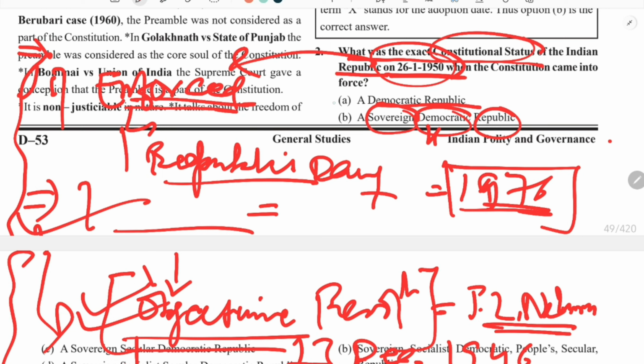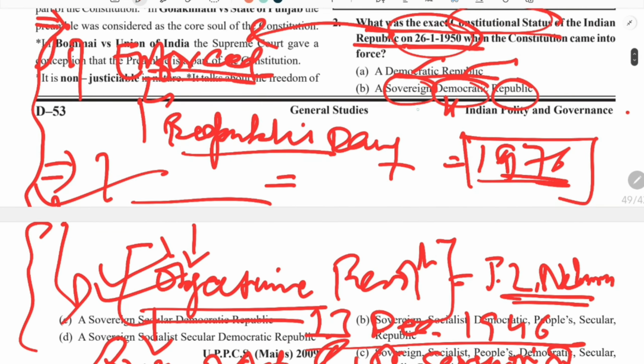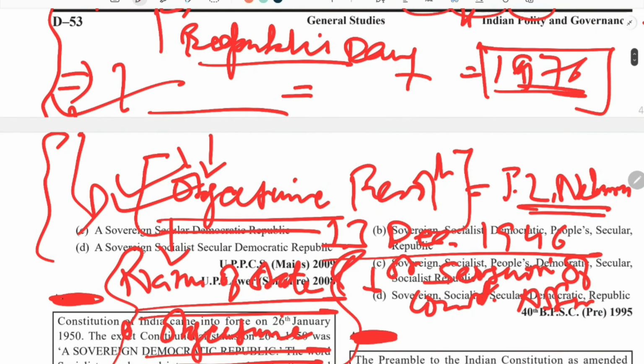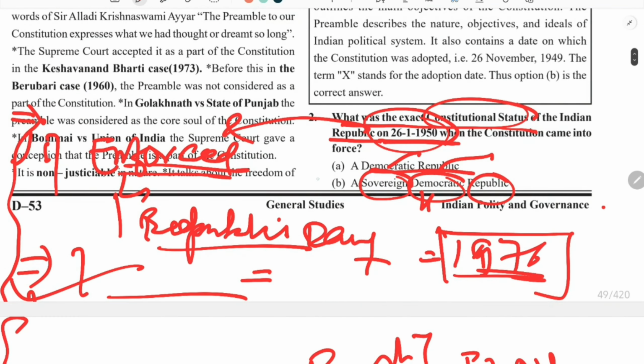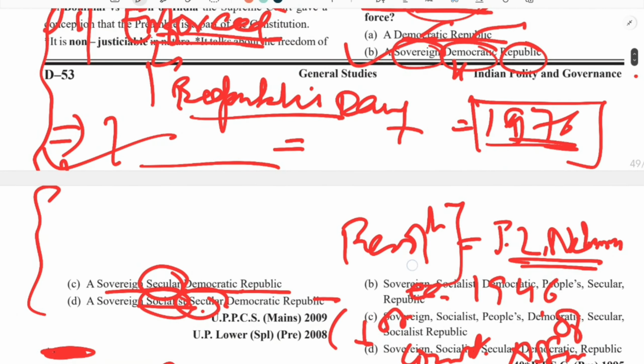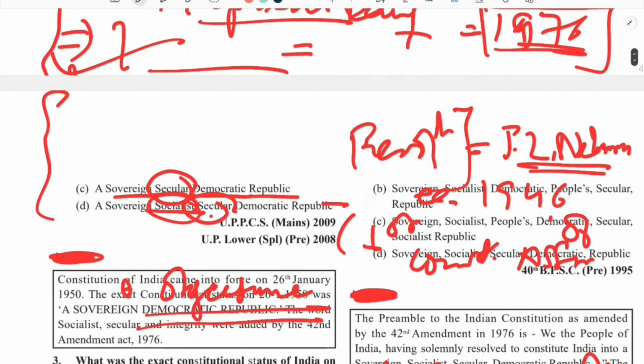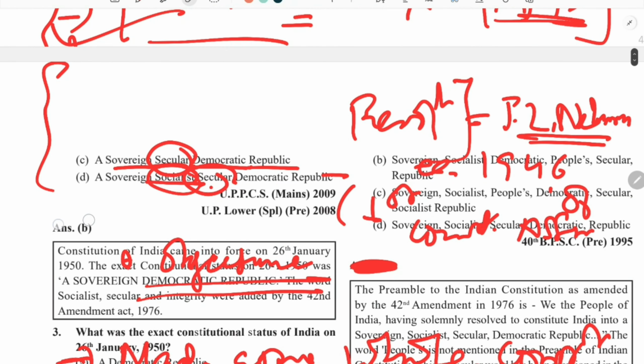First we will go through the first option. It was there, but the sovereign was also there, so this can also be right. Now coming to the C option, sovereign secular democratic republic. The secular word was not there, the socialist word was not there. This is actually the present status. So we can say that the answer is B, sovereign democratic republic, because socialist and secular were added later, as I told you in the beginning. So this is the right answer to this question. Answer is B.